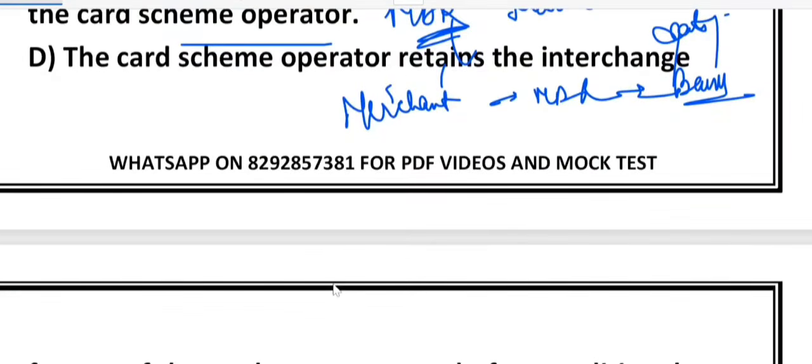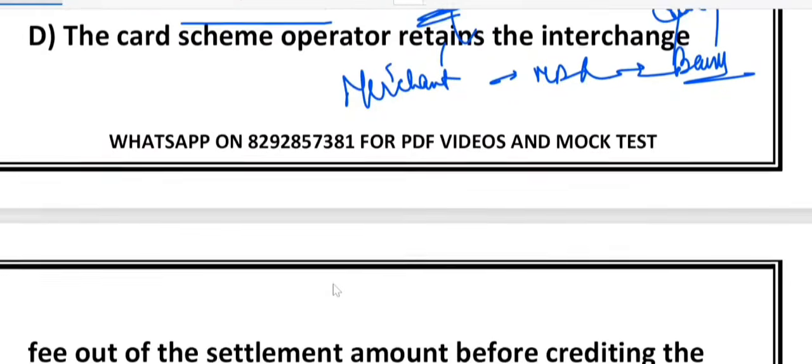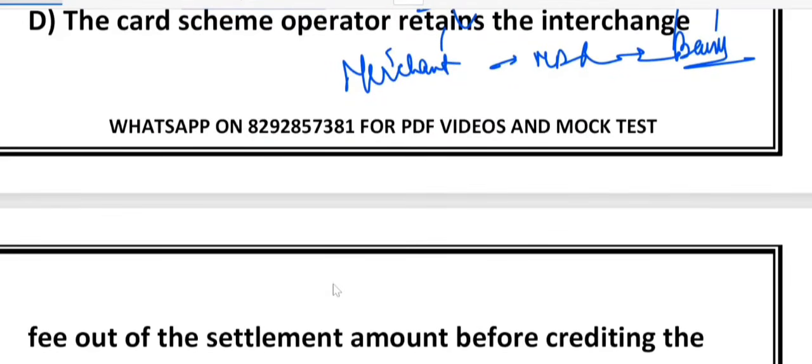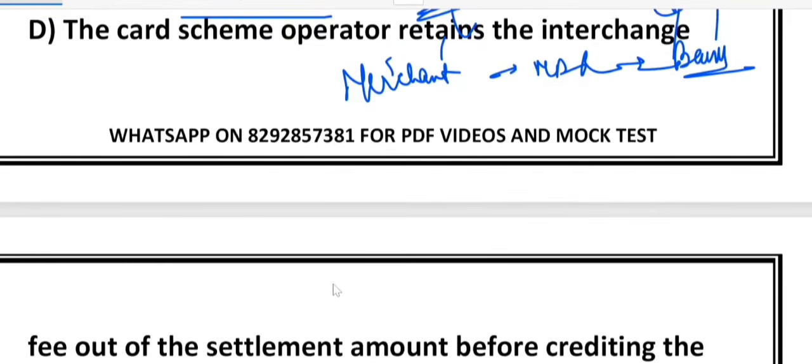What about D? D says that the card scheme operator retains the interchange fee out of the settlement amount before crediting the acquirer. Yes, it is again wrong. The card scheme operators are Visa, MasterCard, RuPay. They only act like middlemen.